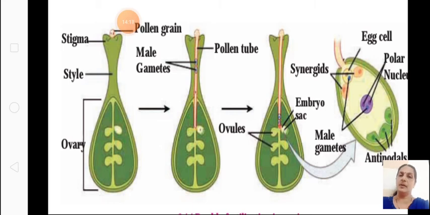Then we learned multiple fission, which occurs in adverse conditions when there is lack of food. The amoeba stops forming pseudopodia and forms a cyst, and inside the cyst itself multiplication takes place, and many amoebulae are formed. Under favorable conditions, the cyst bursts open. And we saw budding in yeast, how a small bud comes on the parent, and the daughter nucleus also enters the bud. When it is fully grown, it falls off and grows.